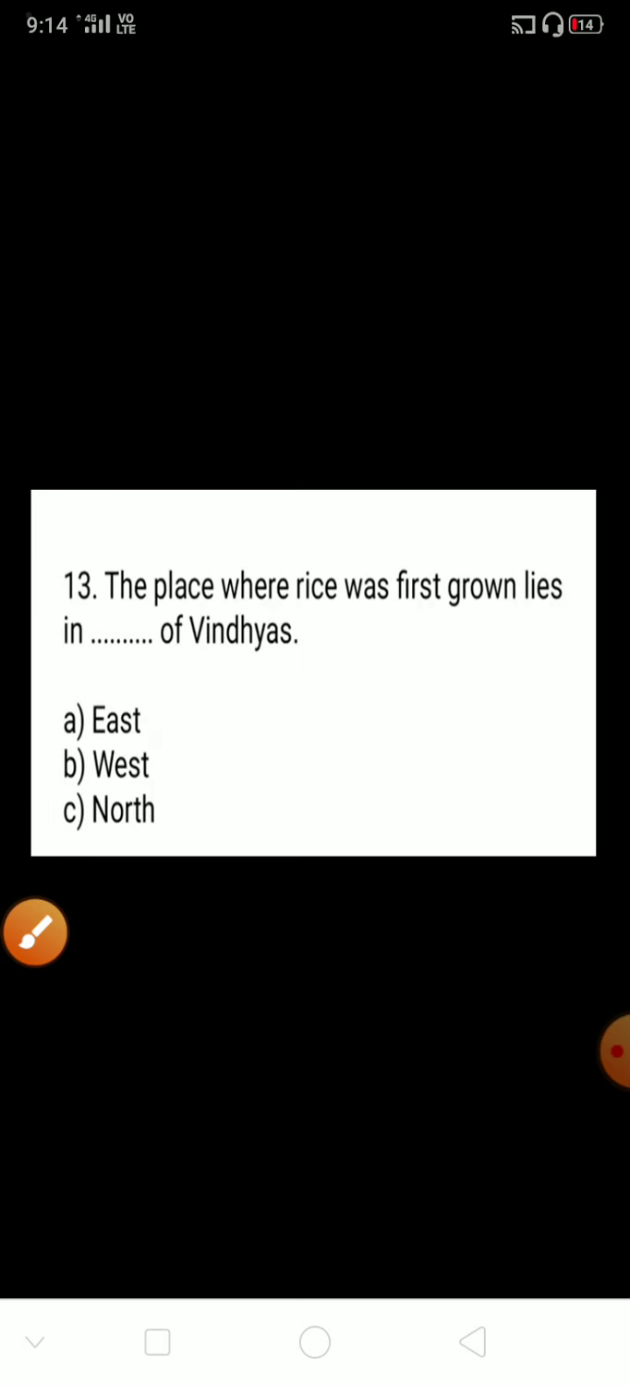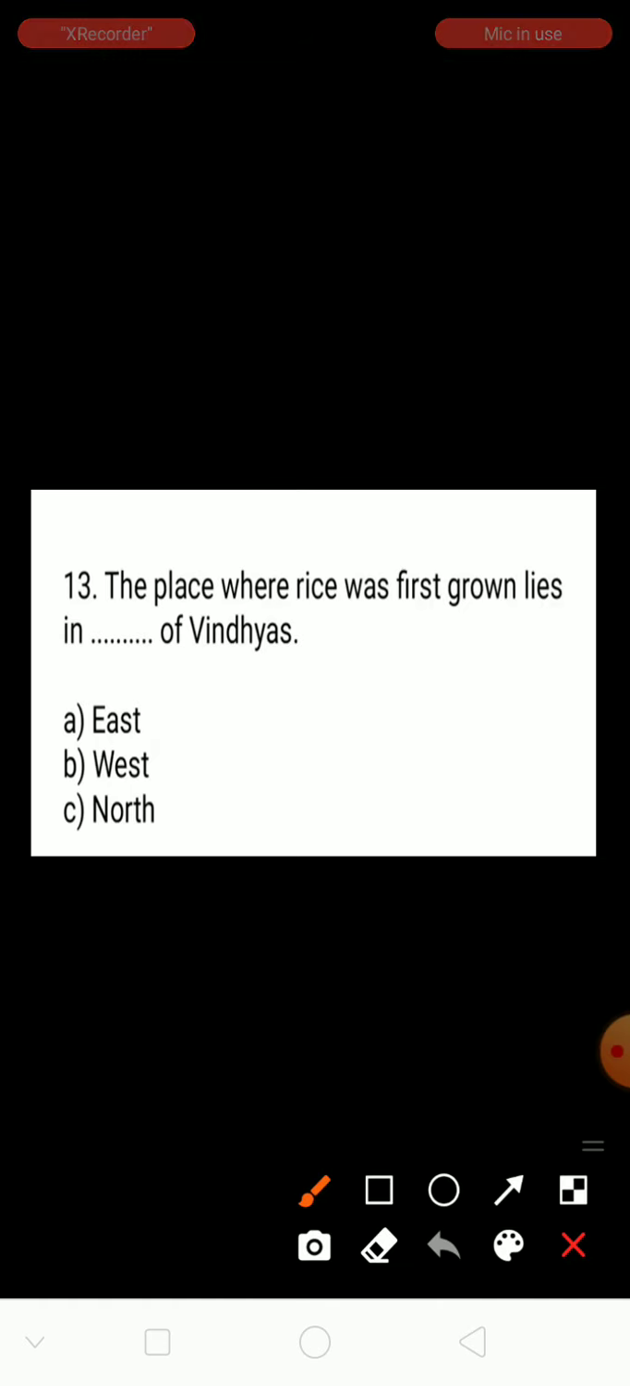So next question, question number 13. The place where rice was first grown lies in dash of Vindhyas. We know the first place where rice was grown is the Vindhyas. So in which direction are the Vindhyas? The options are east, west, north. The right answer is north. The Vindhyas are located in the north. In that place, which crop was first grown here? Rice.